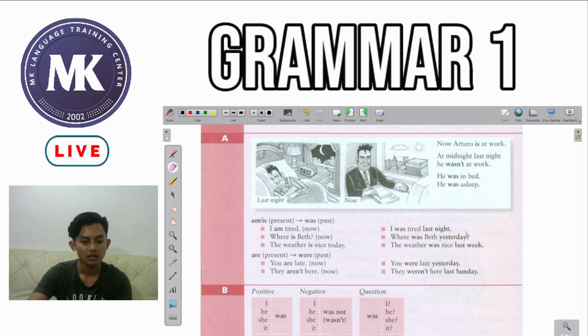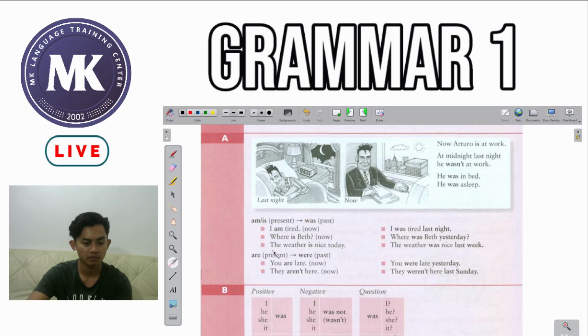Okay, now the next example is where is Beth now? So we have to replace is, the helping verb is, with the helping verb for past tense, which is was. So where was Beth? And we have to give context or a time indicator with yesterday. So if we want to make this present tense question, simple present tense question, where is Beth? We replace it with where was Beth yesterday for the simple past.